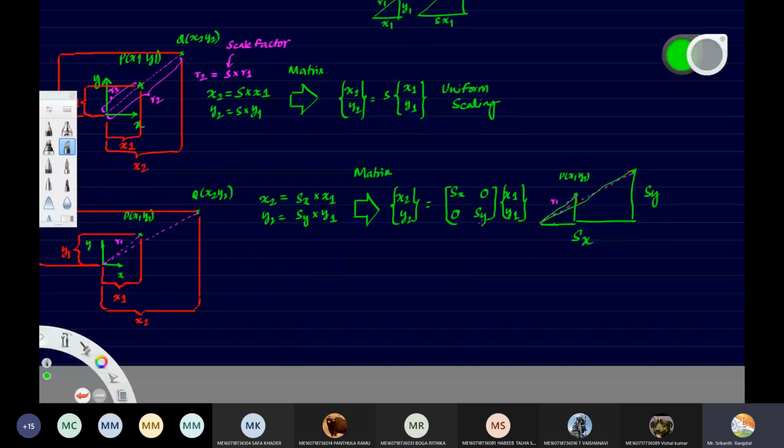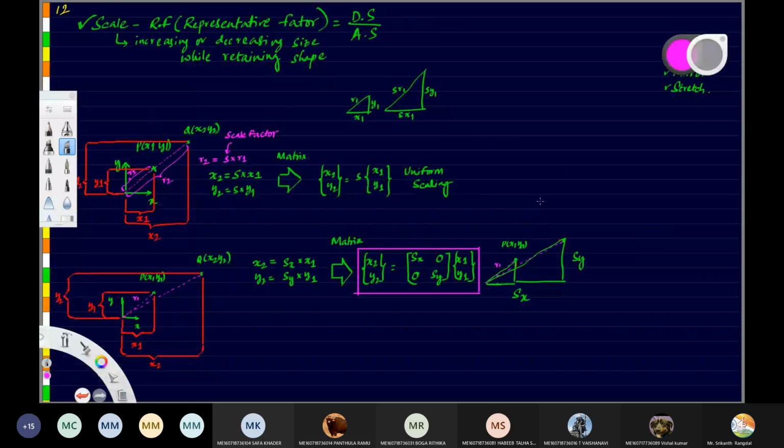Okay, so this is how the matrix manipulation, the matrix formula, is going to be for scaling. Is this understood? Any doubts here? No doubts? Fine. So this is uniform scaling. And what is this? Non-uniform scaling. So depending on what kind of question is asked, you have to vary the way you solve it. Non-uniform scaling, uniform scaling.